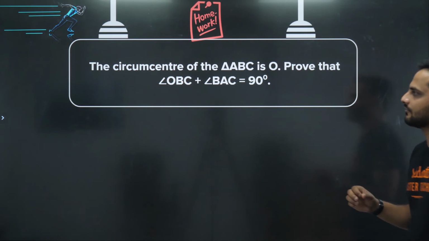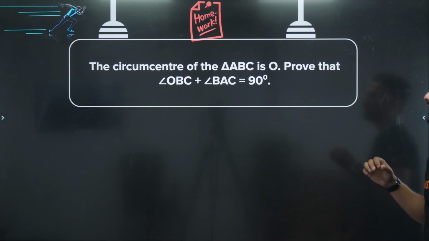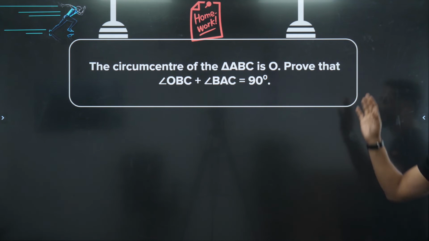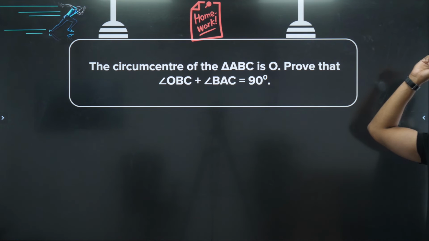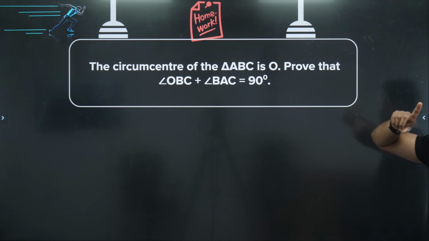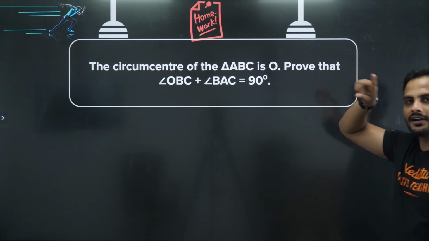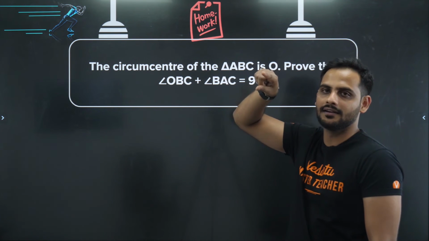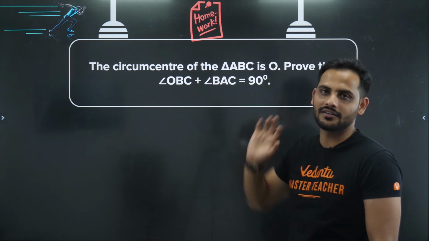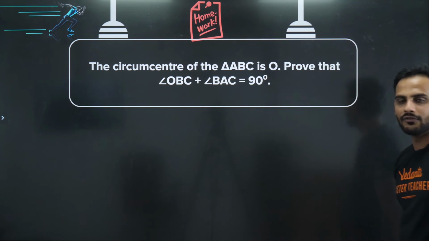Now there is a homework question for you. The circumcenter of the triangle ABC is O. Prove that angle OBC plus angle BAC is 90 degrees. So first you have to draw the triangle, and circumcenter I have already explained in the previous class, circle 1. If a circle is drawn such that it passes through all the 3 vertices of a triangle, the center of that circle is called the circumcenter. Okay, so this is the homework question bachcho.